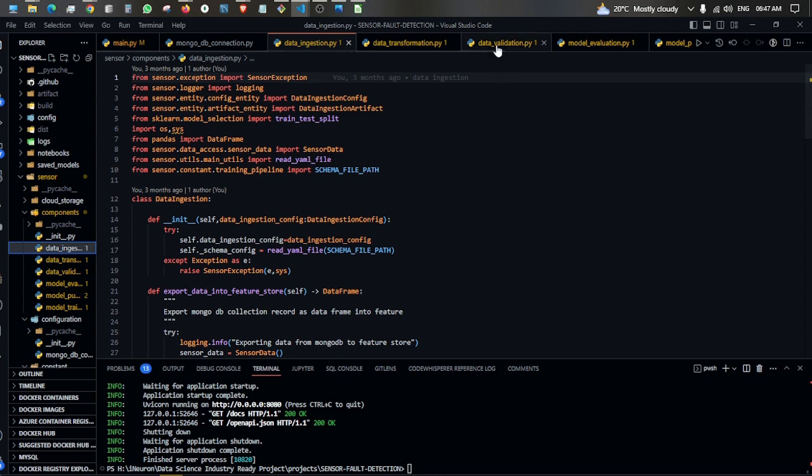The next step is data validation. The main purpose of data validation is to check the data types and find unwanted data, or clean the data. We check the data types. What are the data types? Are they integer, numerical, floating-point, or categorical data points?